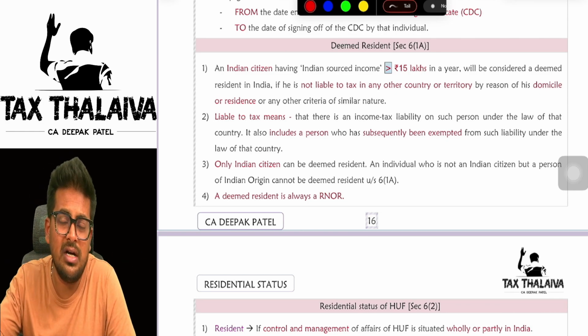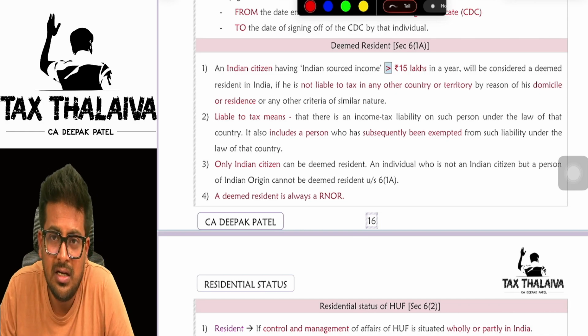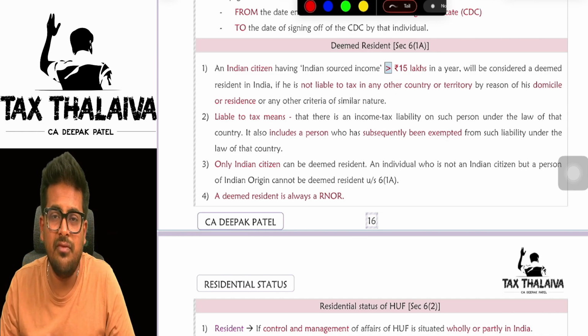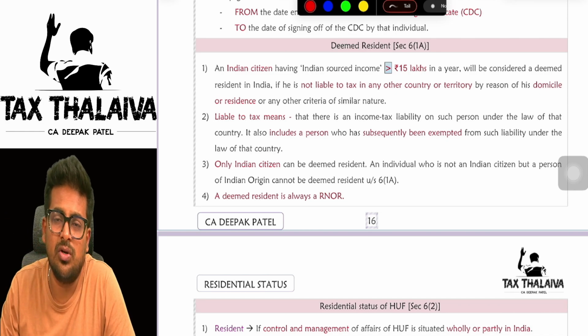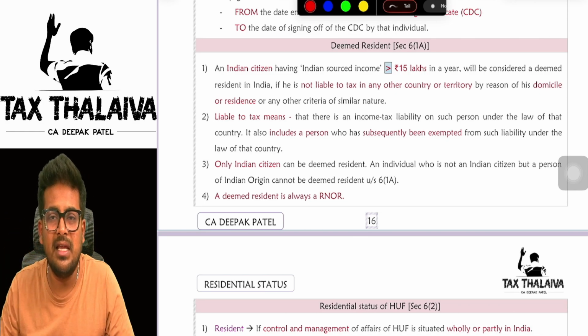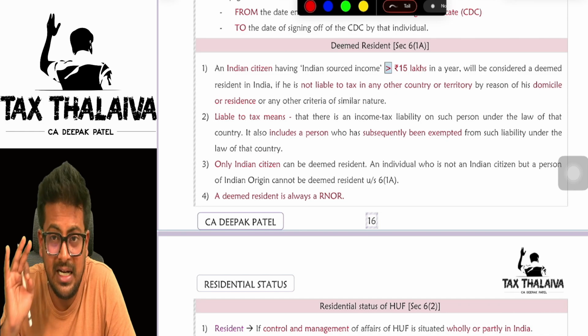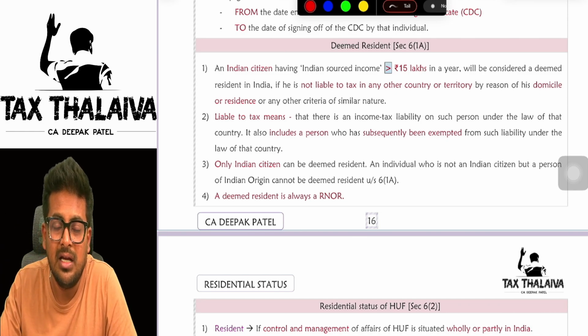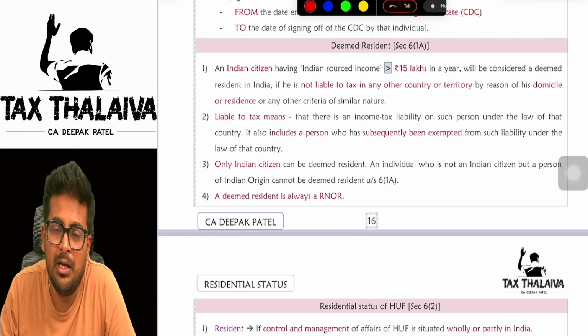Likewise, he is not satisfying any other country's rules for taxation. Or let's say, for example, he is residing in a tax haven country, where there is no tax at all. So he is not paying taxes anywhere, but he is an Indian citizen. In that case, he will be deemed a resident of India and he'll be taxed.